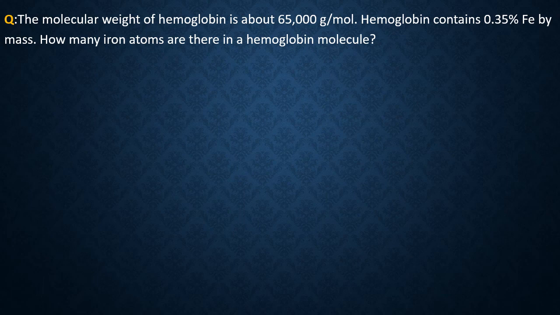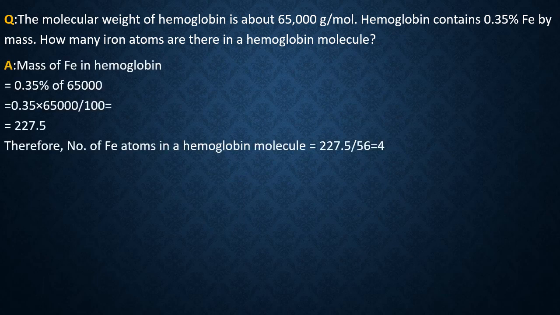What you have to do first is convert 0.35% of iron into grams of iron in the hemoglobin. 0.35% of iron is there in the 65,000 gram of hemoglobin. So the mass of iron in hemoglobin equals 0.35 into 65,000 by 100, which gives you 227.5.